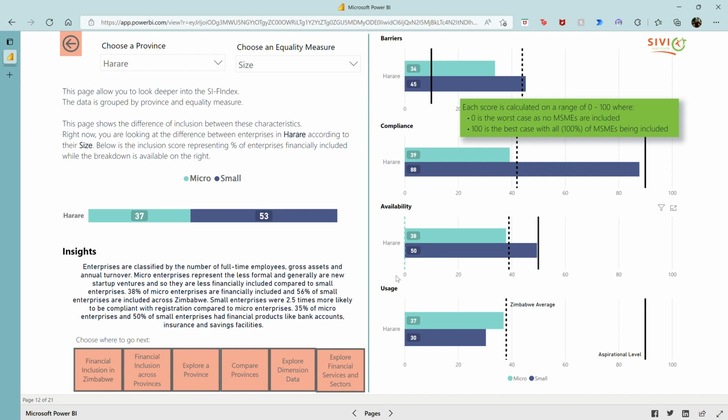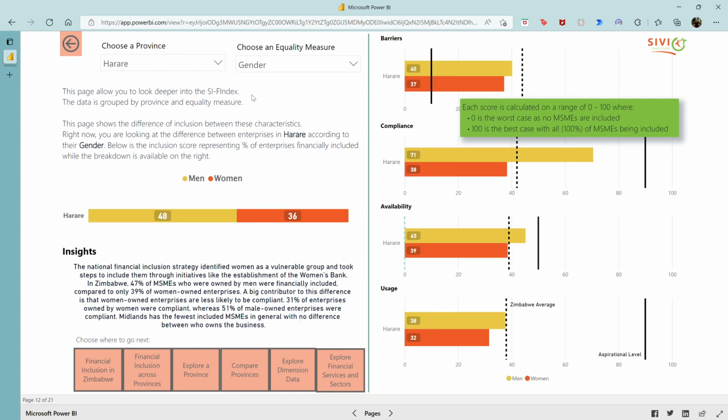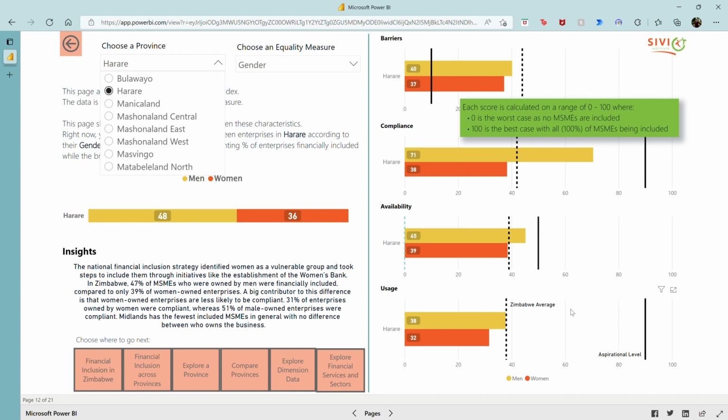We'll then provide deeper insight through these equality measures. So you get to compare across different measures, whether that would be age, gender, location, sector, or size. And this gives you some of the disparities. So you'll see that men are more compliant than women within Harare, and then you can keep doing that across the 10 provinces. At this point, you've reached the end of the overview.